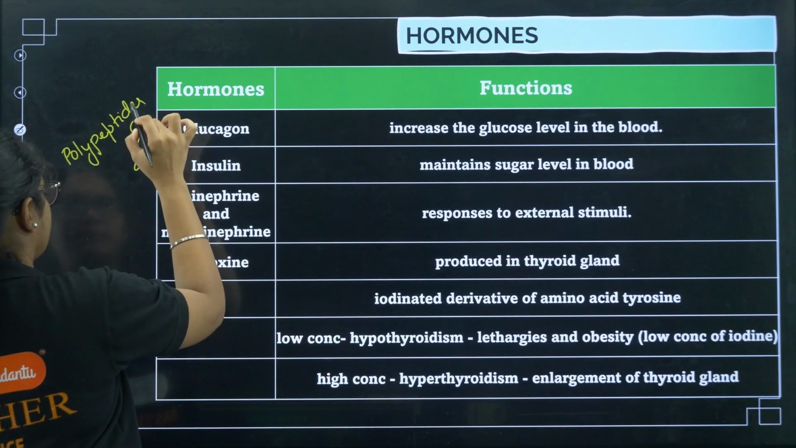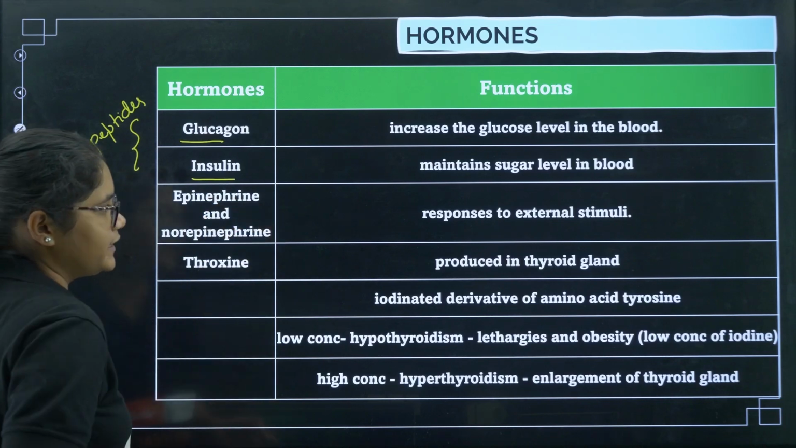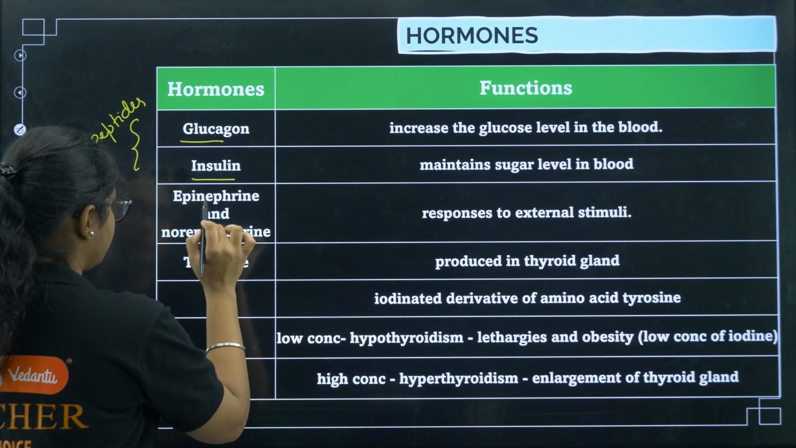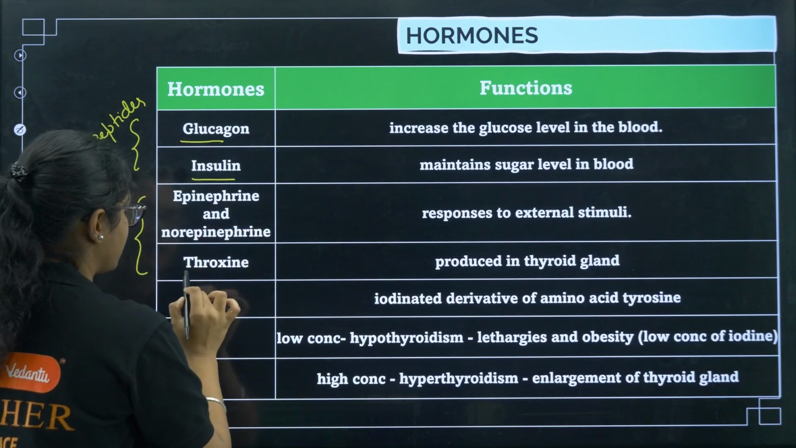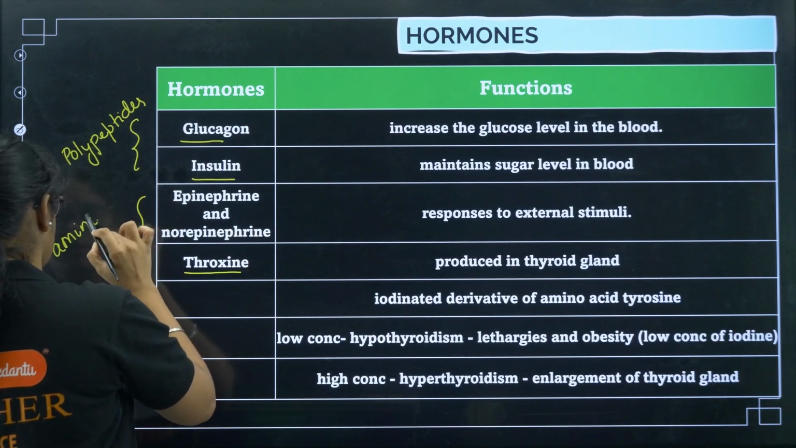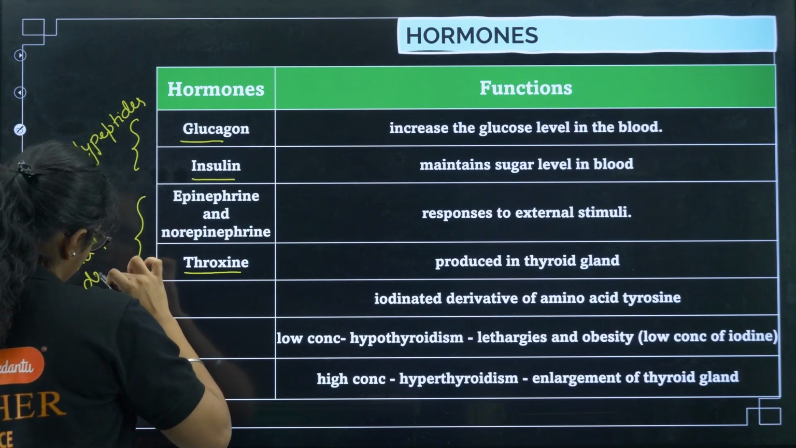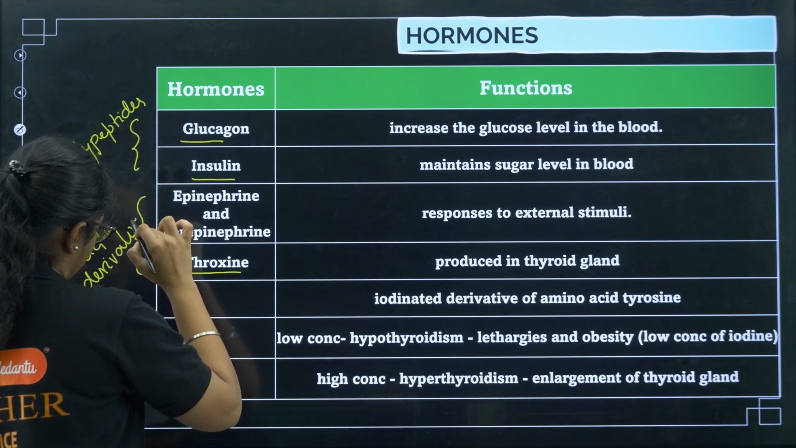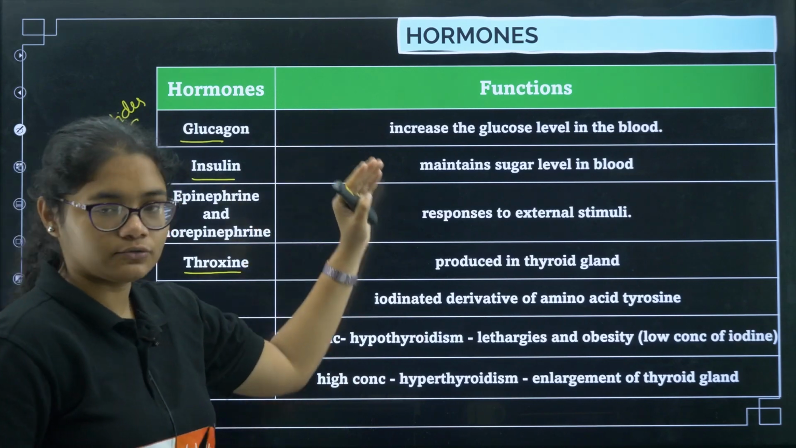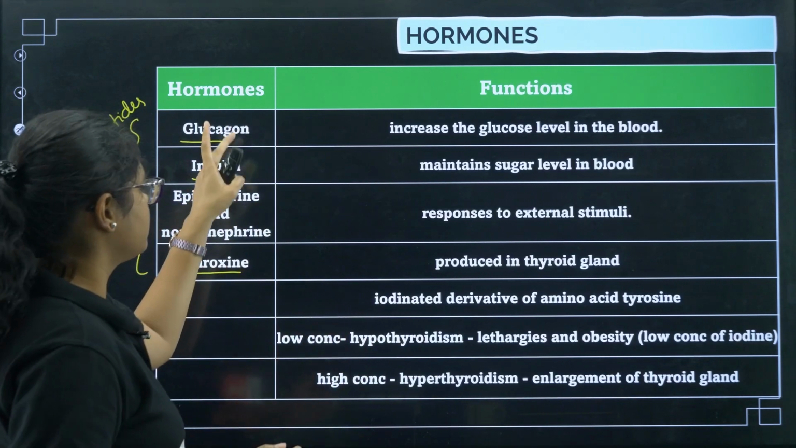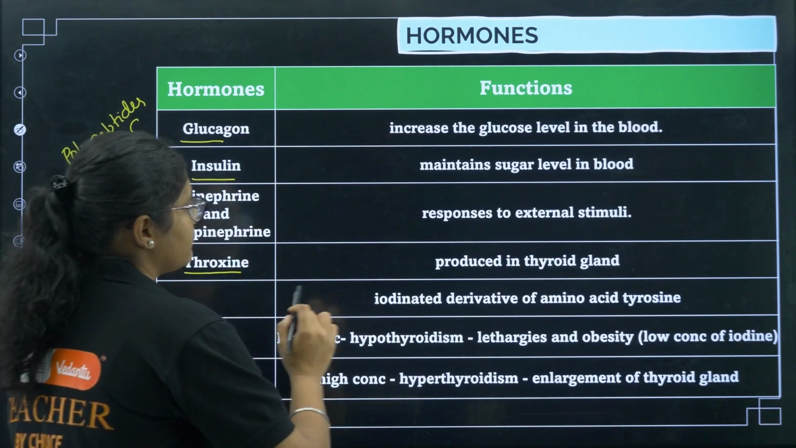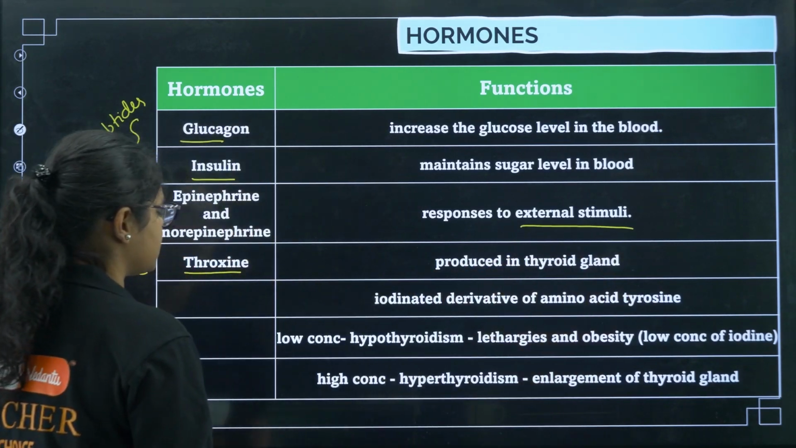Okay, polypeptide hormones category: glucagon and insulin, and their functions are there. Next we have epinephrine and norepinephrine and thyroxine, and these are the types of what? Amino acid derivative hormones. I am not reading this table in detail, but you know glucagon tries to increase the sugar level, insulin tries to decrease the sugar level, and both of them work together to maintain the sugar level in the blood. Next, epinephrine and norepinephrine are responsible for the external stimuli.